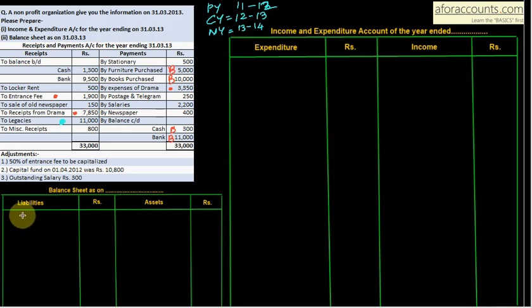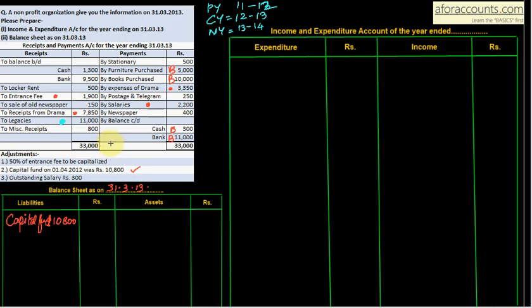Had this not been given, you would have to prepare the opening balance sheet also. So balance sheet as on 31/3/13 and capital fund which is given to you, capital fund 10,800 in the inner column. Outstanding salary, so mark on salary, it is an adjustment.